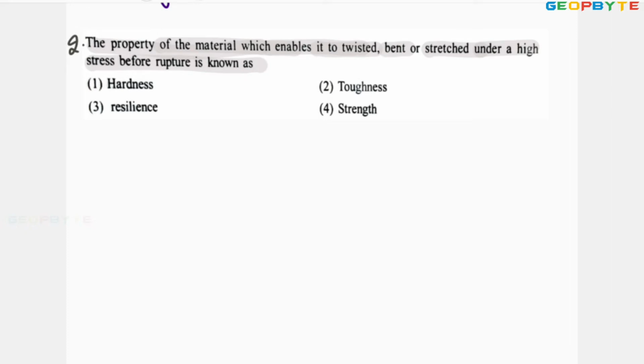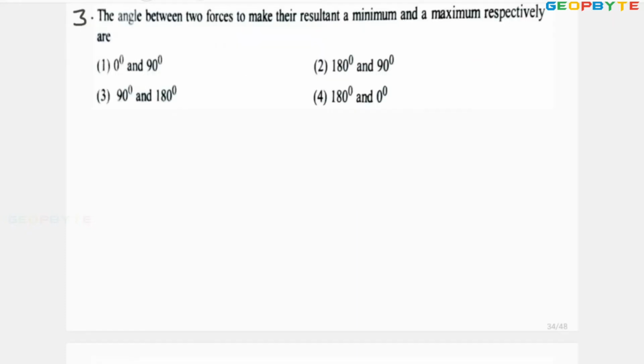So the property of the material for twisting, bending, stretching the material before rupture is called toughness. Therefore, option B is absolutely correct. Option B means second option is absolutely correct. Let us go for one more problem. Look at the third problem.